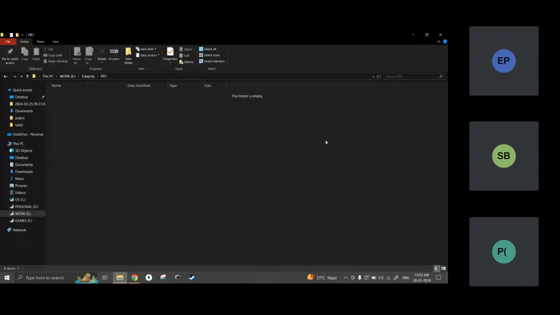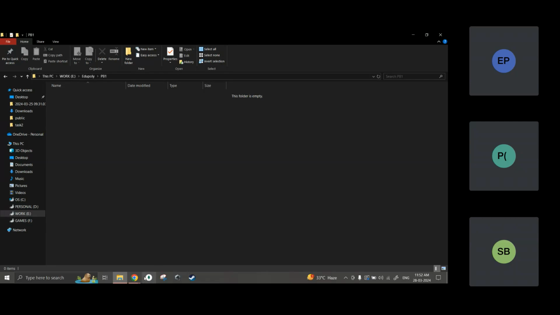So we need the interpreter as well as the code editor. Without the code editor, I cannot see. I can do it, but I don't want to write in Notepad. In Notepad, it will be so difficult for me. Or else, if I go with Microsoft Word, again it will be difficult. How do I manage the lines? Is there any error? Who will tell me? Notepad or Microsoft Word will not tell me, isn't it? So I need a code editor.